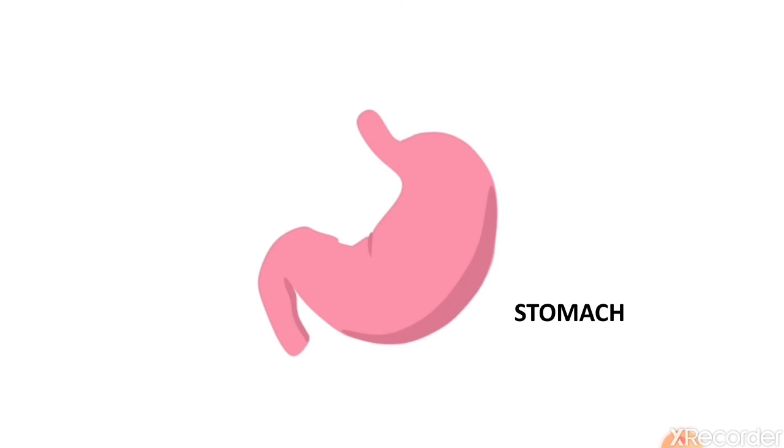Have you seen at your home, you have a mixture grinder? When you put the things, the spices, or when you want to make chutney, you put the things in that. How does it work? The blades move in a circular motion. Like that, in the stomach, the food is churned and mixed with the digestive juices. In stomach, the digestive juices are present. These digestive juices are produced by the wall of stomach. These juices also break down the food from complex to simple soluble substances.